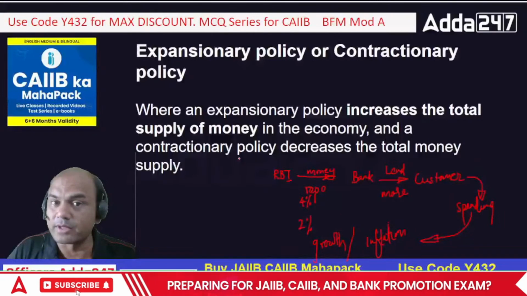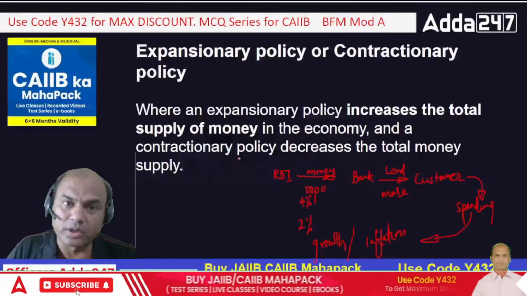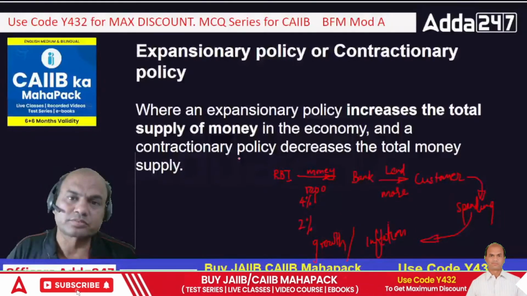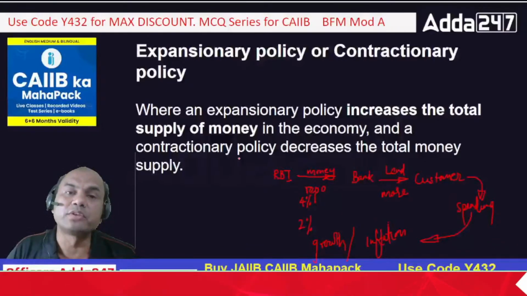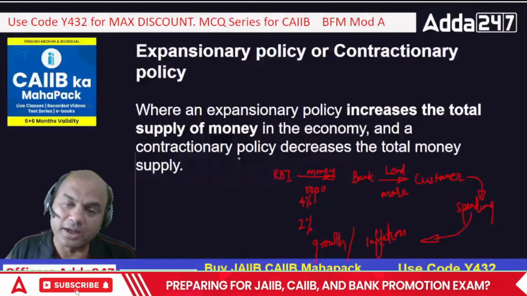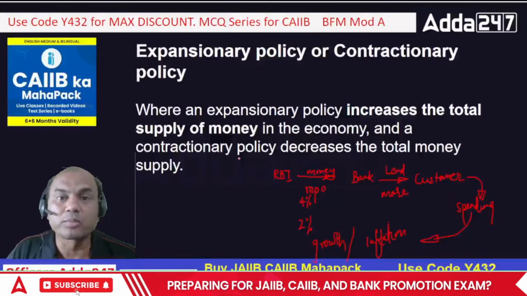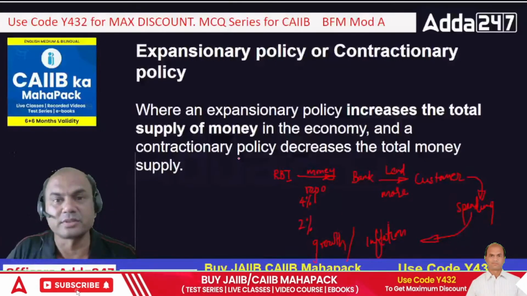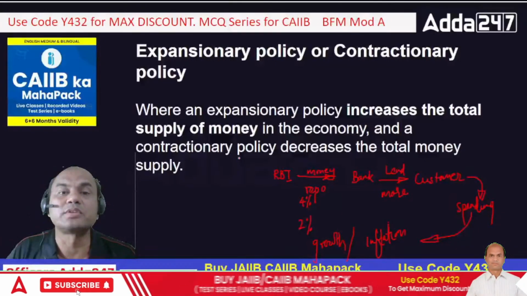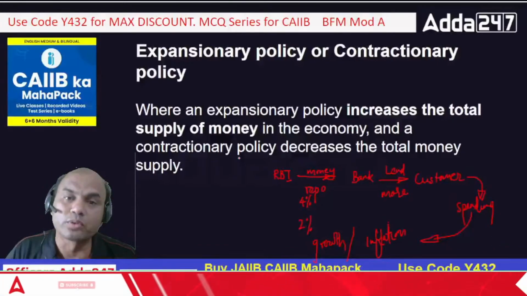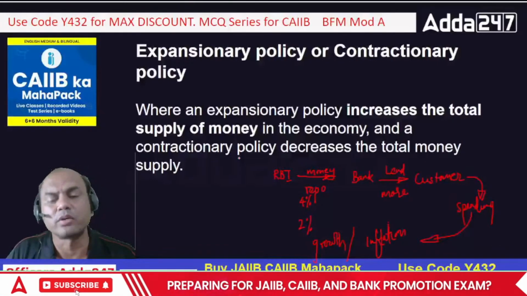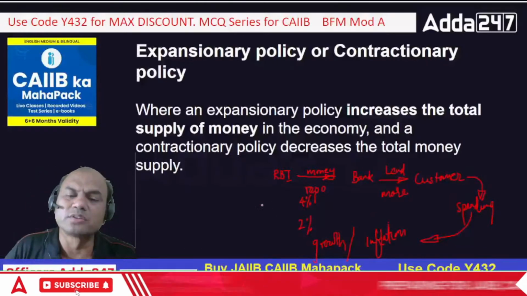Understand this concept very well. When you hold a currency of 100 rupees with you, what does it mean? It means you have given a loan of those 100 rupees to RBI. That's why currency is actually the loan of the one who is holding it to the central bank, always.